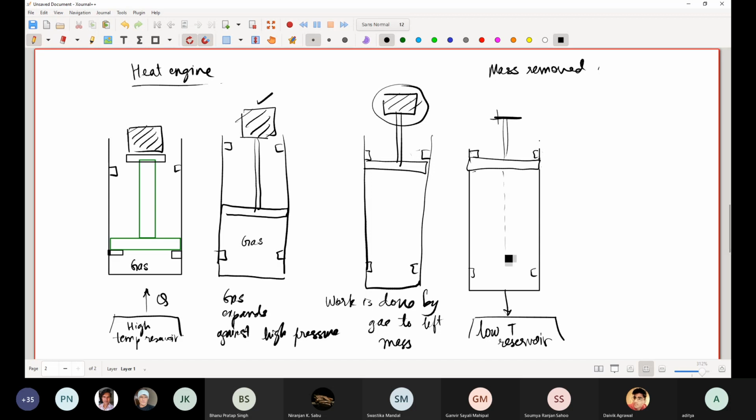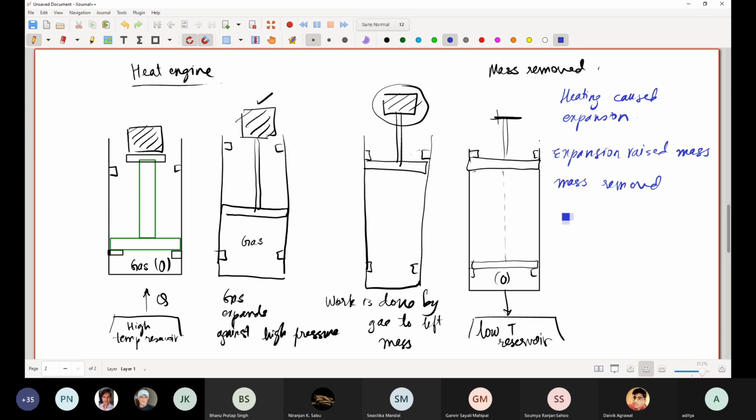So this piston will keep going down until it reaches this position, and it's not just coming back to this position, you must keep transferring heat until you get the zero condition. So what has happened in totality? The heating caused expansion, expansion raised mass, mass removed, heat removed, and then again we are ready to do this same cycle.